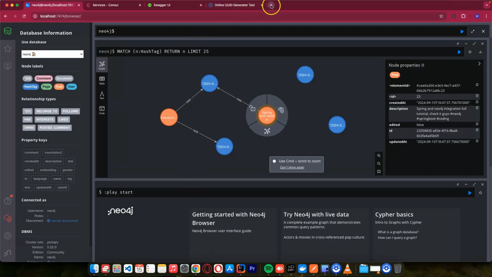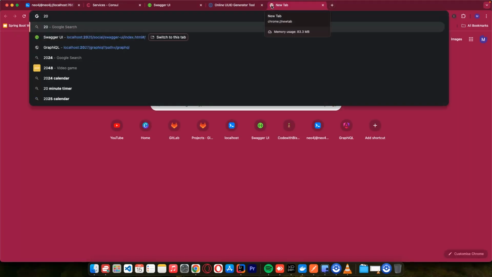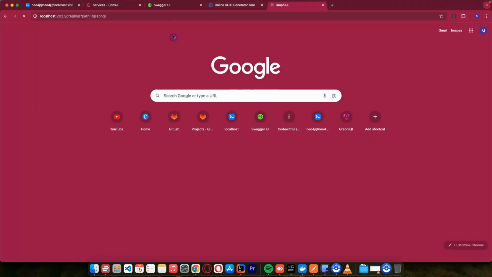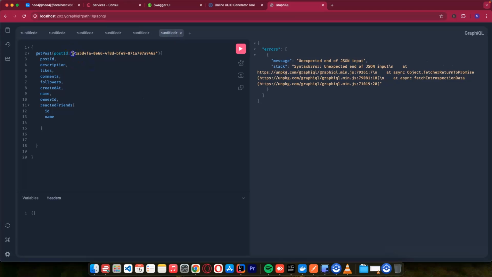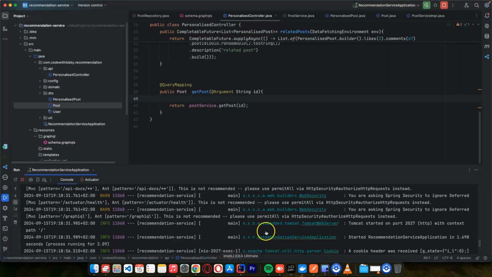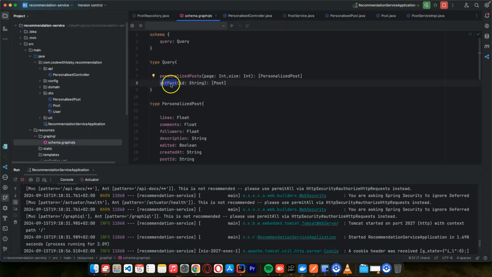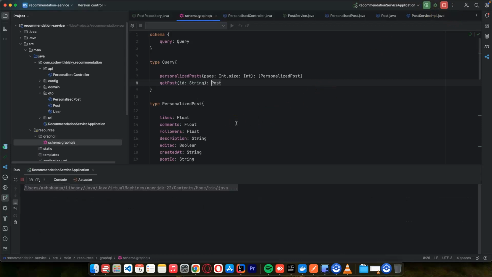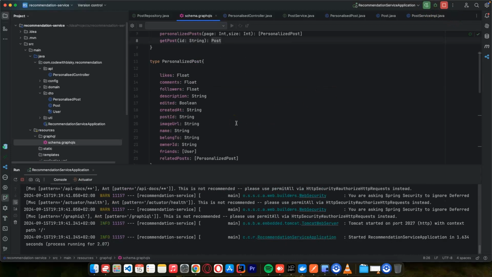So what I want to do here, it's going to be 2027, this path. Okay, for the posts that we have here, we added this method, which is get post. If you come here, you can see this is the name of the method that we created, which is get post, and it matches what we have in our schema, and it's going to return a post. So here it's not supposed to be an array. I'm sorry for that. So let's run the application again. It's supposed to return one record.